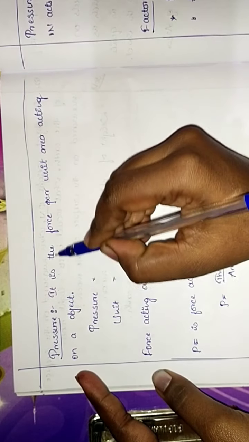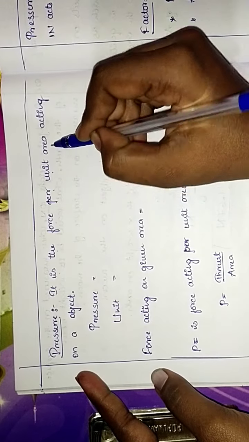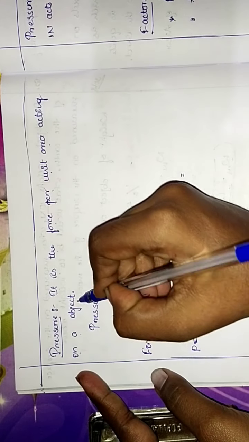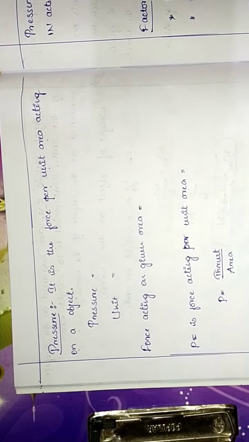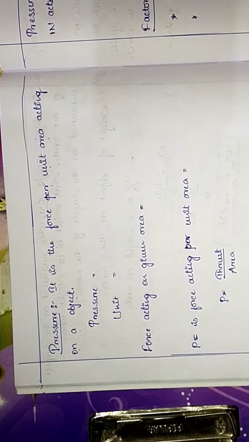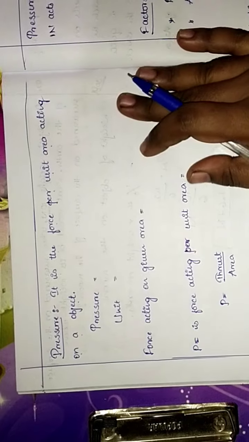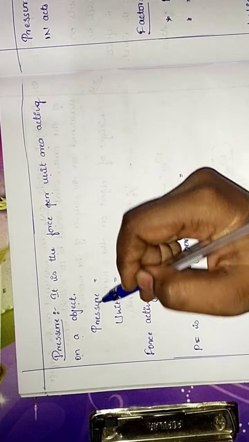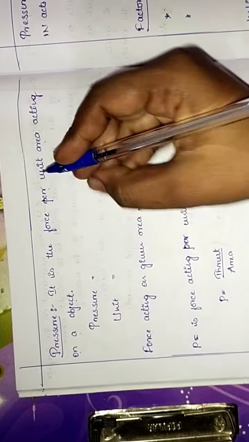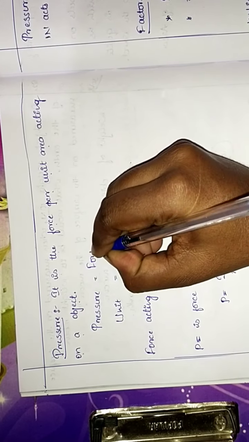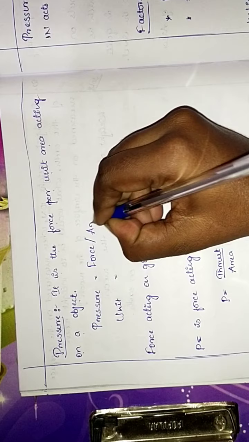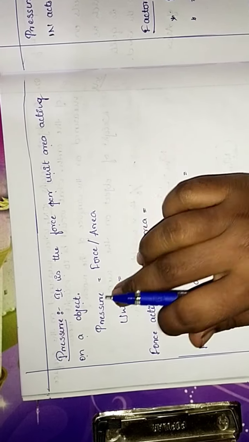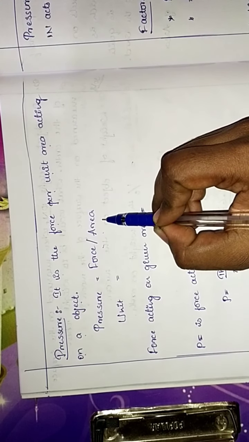Say for example, pressure is force acting on unit area of an object, where pressure is equal to force by area.